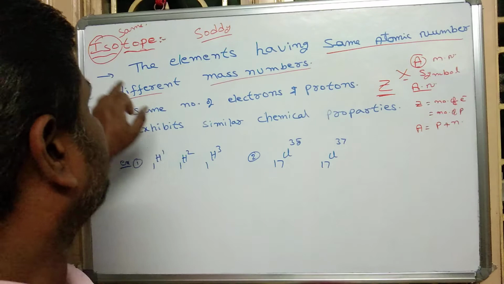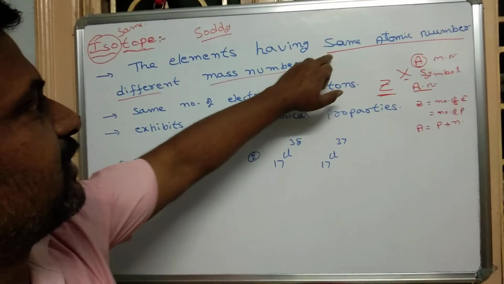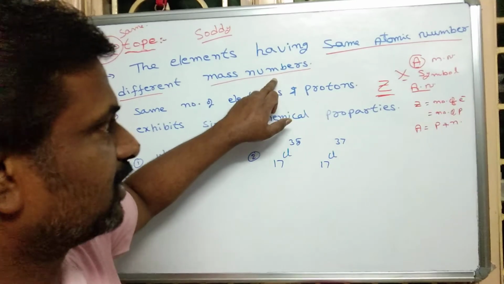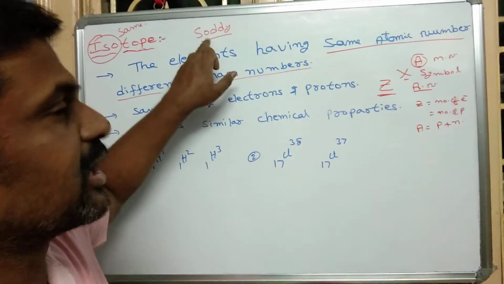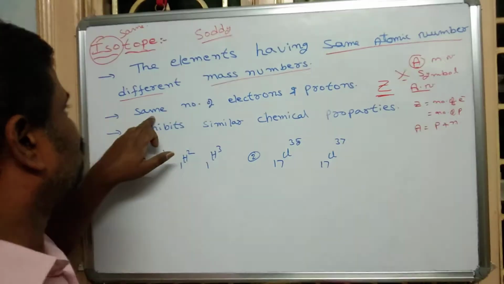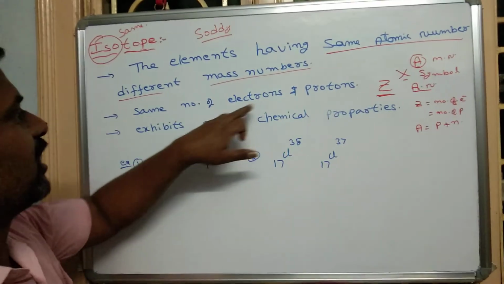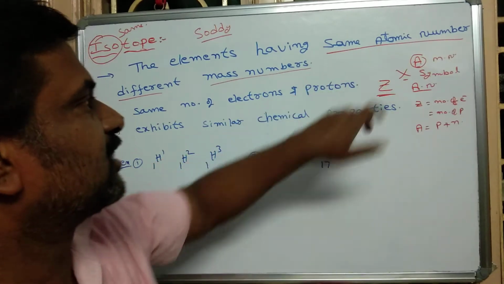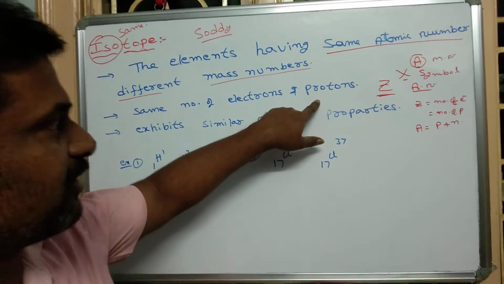So isotopes means the elements having the same atomic number but different mass numbers. All the isotopes have the same number of electrons and protons, because atomic number means the number of electrons or protons.